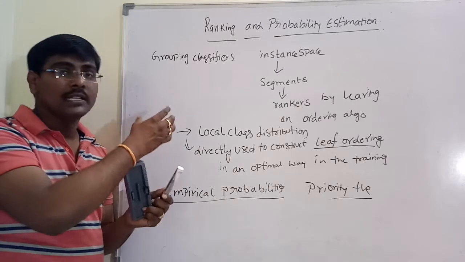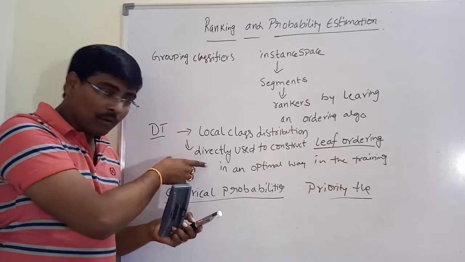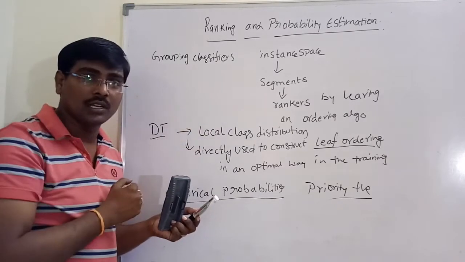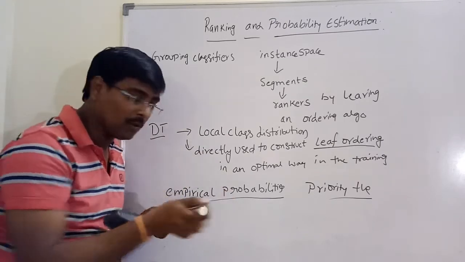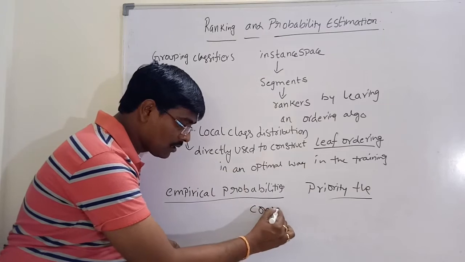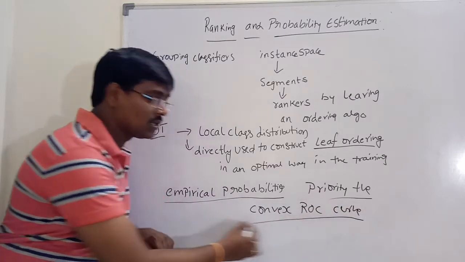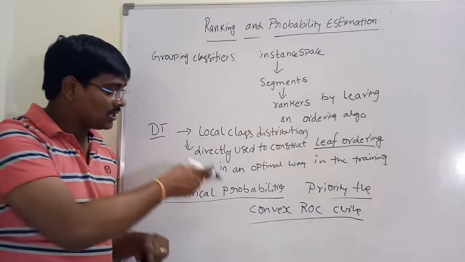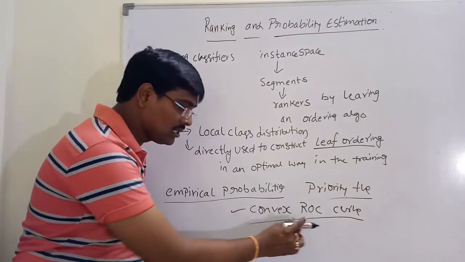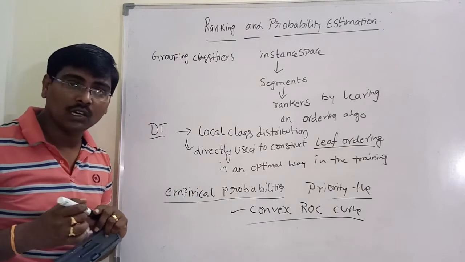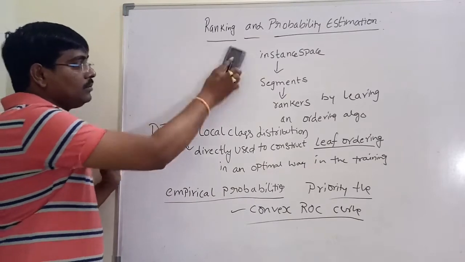That means we obtain a ranking from these decision trees by using empirical probabilities. If you get a ranking based on empirical probability using decision trees, the curve we get is always a convex ROC curve. This is the first one.